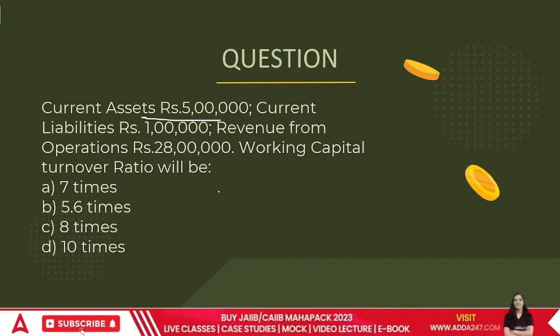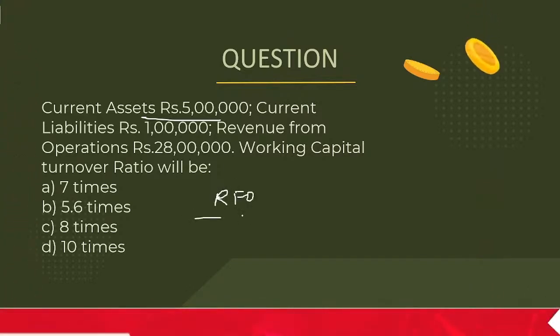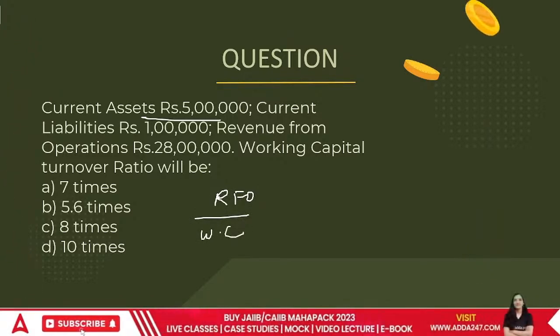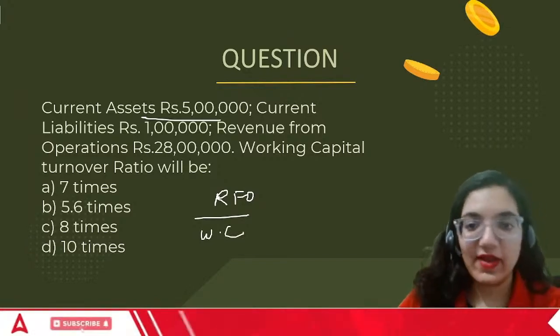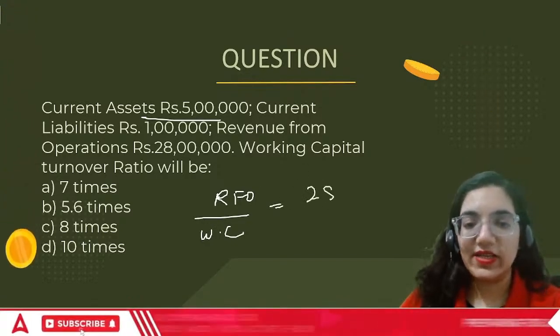Working capital turnover ratio is basically RFO divided by working capital. Turnover ratio simply means you are connecting to the area of turnover. So in this case, we have turnover or RFO at the numerator side, it is 28 lakhs.